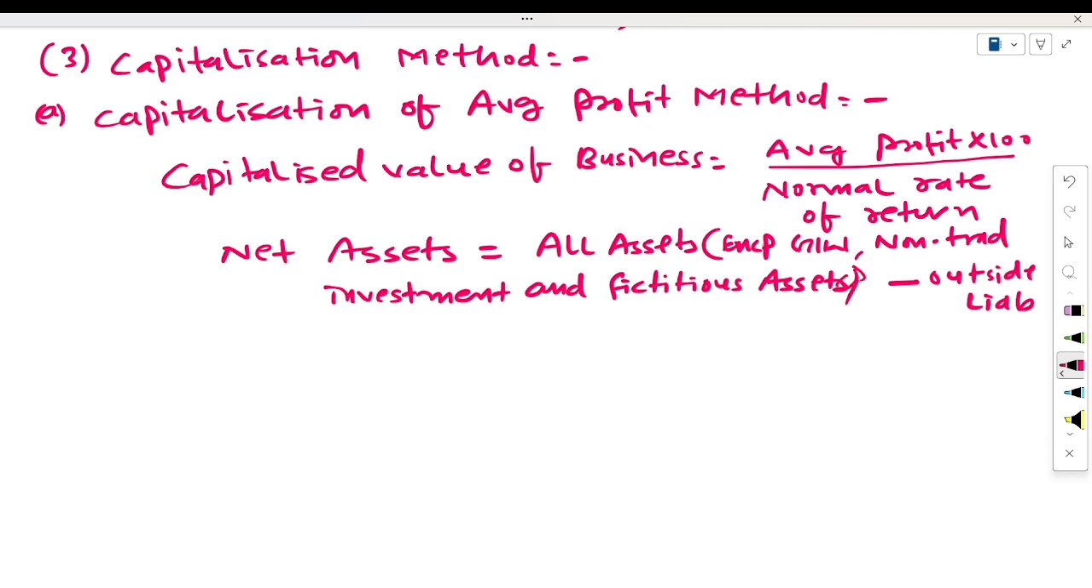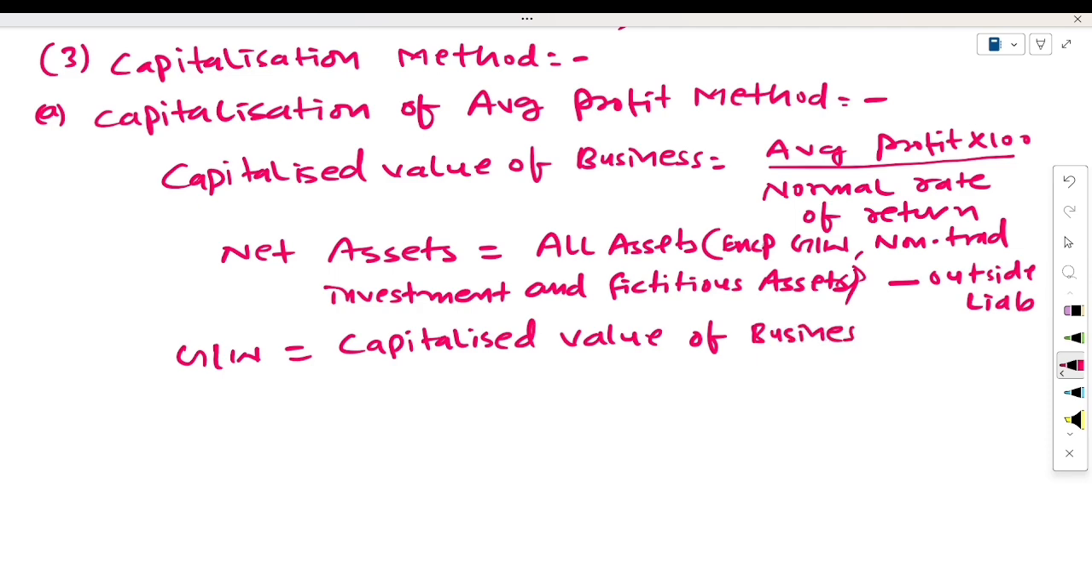If you calculate the capitalized value of business and the net asset, then you will use the formula of goodwill, which is goodwill is equal to capitalized value of business minus net assets. This formula you will use.